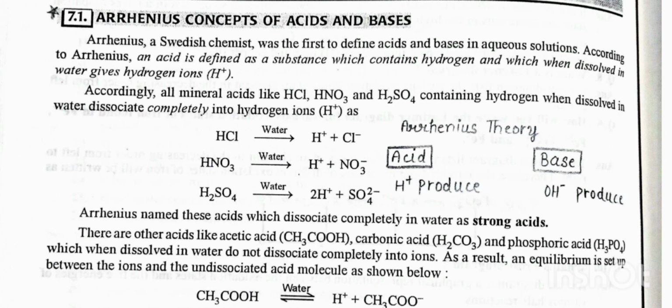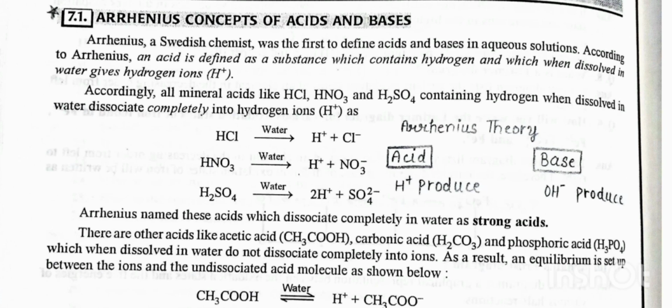HCl gives rise to H+ plus Cl-. HNO3 gives rise to H+ plus NO3-. H2SO4 gives rise to 2H+ plus SO4 2-. Arrhenius named these acids which dissociate completely in water as strong acids.